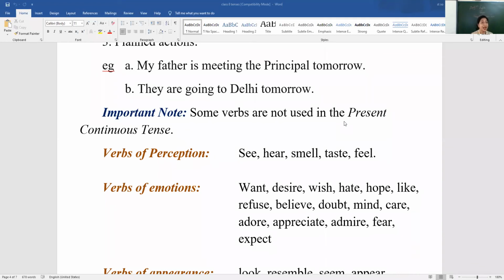I am expecting you to help me. That would be wrong. You should say, I expect you to help me. So putting ing here would be wrong. I am wanting would be wrong. I want.